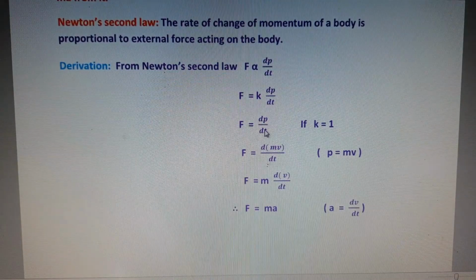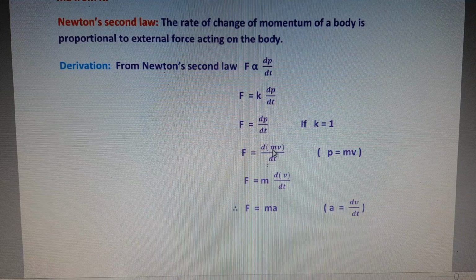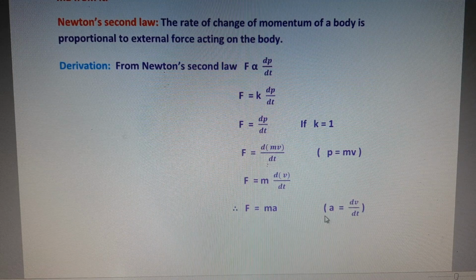Next, P is nothing but momentum, the product of mass and velocity. So the equation is P is equal to mv. Instead of P, we can substitute mv. So F is equal to d(mv) by dt. Outside the derivative, the mass of the body m is constant, so F is equal to m dv by dt. So F is equal to ma, because dv by dt, the rate of change of velocity, is called acceleration. So the final equation is F is equal to ma.